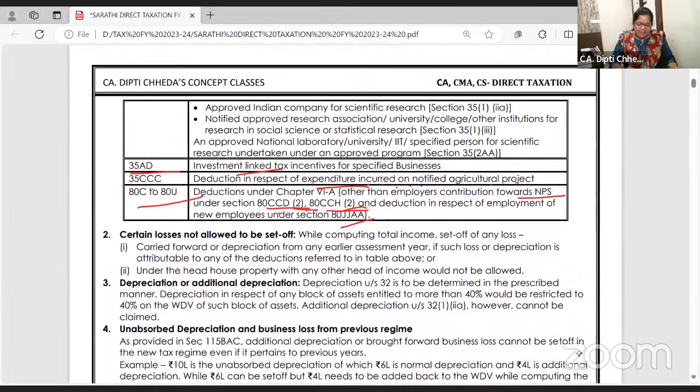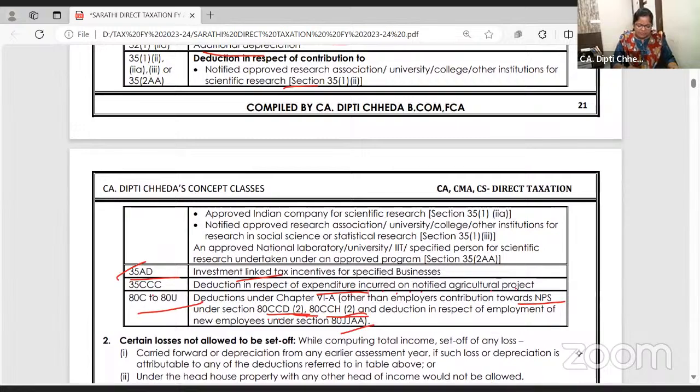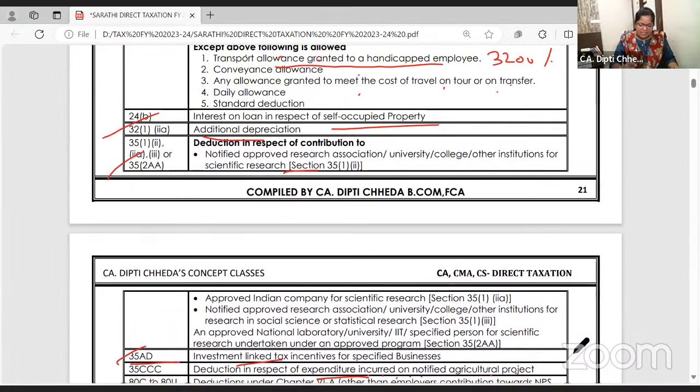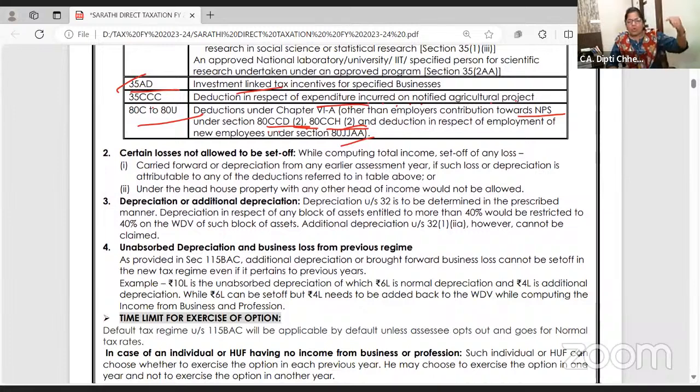See, when these deductions are not allowed, 35AD, scientific research, additional depreciation, will they allow losses related to these deductions?